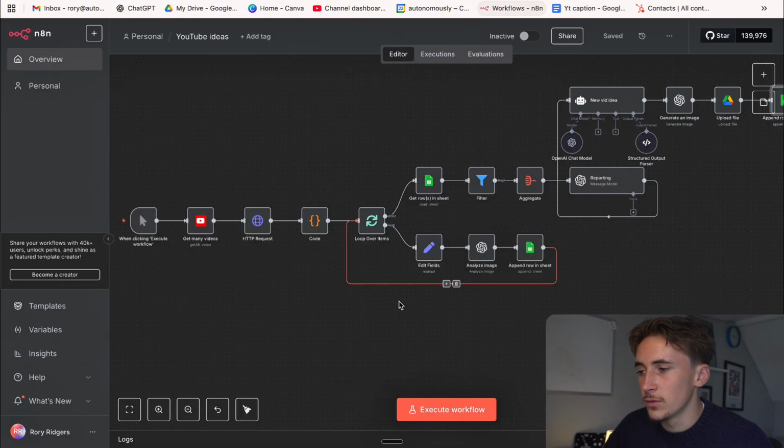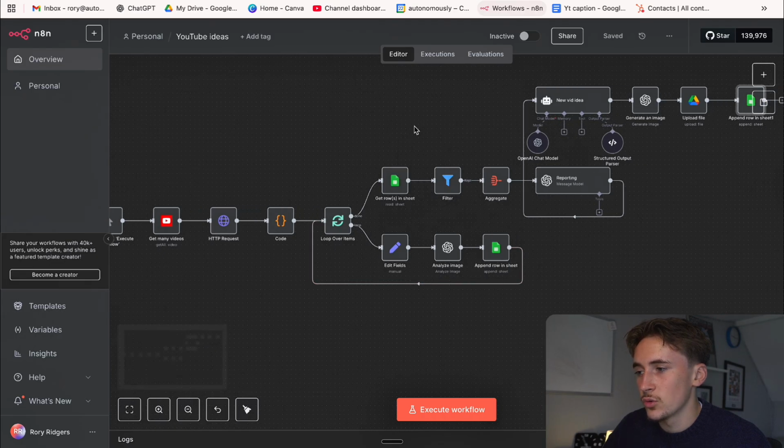And then once it's cycled through all, let's say there's 20 in there, it will add each of them to the Google Sheet, so there'll be 20 rows in there. And then we get all of that information from the Google Sheet. We filter out all of the scores where the overall score is below a 7, because those videos probably aren't worth using for coming up with our own video ideas. We only want the ones that are actually performing well.